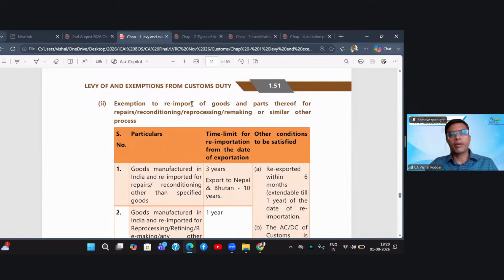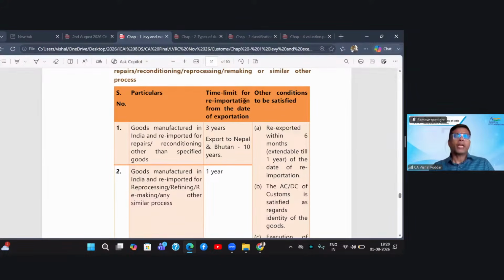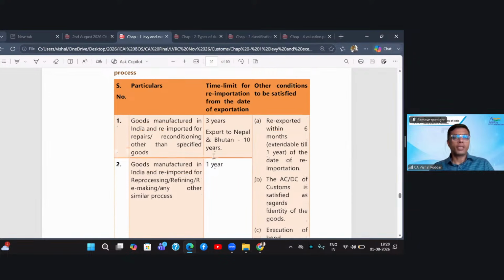Then comes the second relaxation notification. It says: exemption to re-import of goods and parts thereof for repairs, reconditioning, processing, remaking, or similar other process. So, goods which were manufactured in India are re-imported for repairs, reconditioning other than specified goods. Now, time limit for re-importation, they should come back to India within 3 years, and in case of export to Nepal, Bhutan, within 10 years.